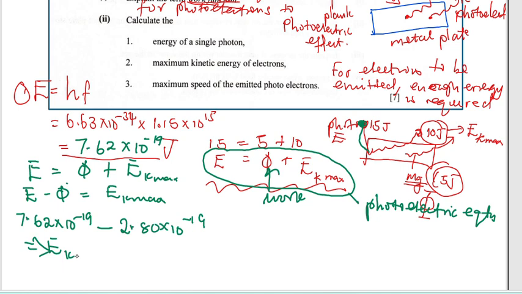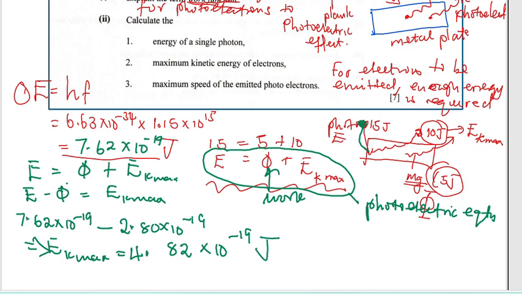And what is the answer? 7.62 times 10 to the power minus 19 minus 2.80 times 10 to the power minus 19, the answer is 4.82 times 10 to the power minus 19 joules.